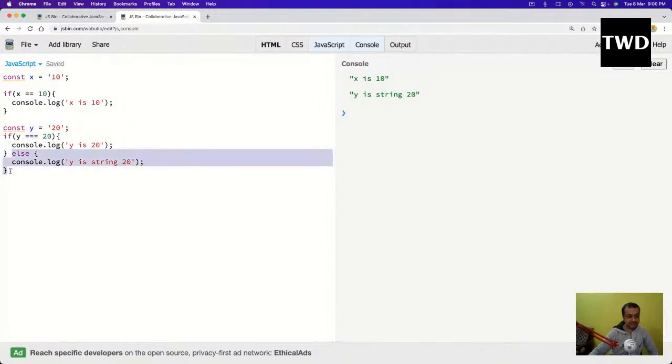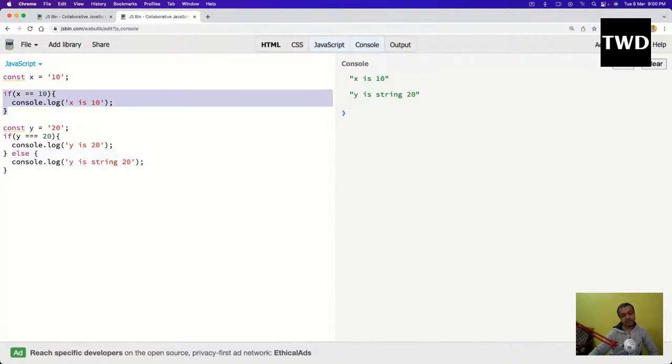One more thing, what is this else part? Whenever the if part is false, we can have an else part also. So here we didn't have an else part, but we can have one. It will literally run every time whenever the if is false.